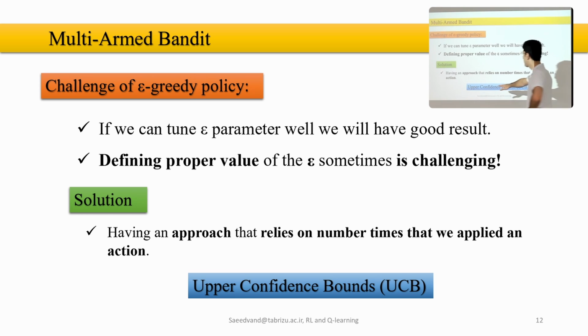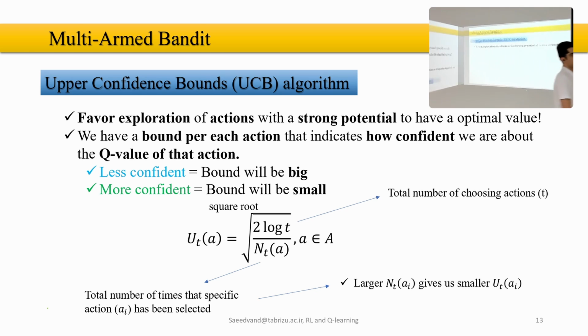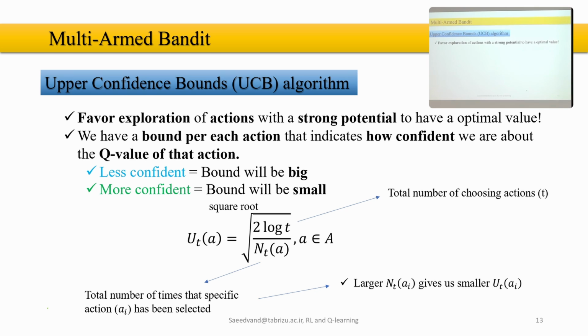So upper confidence bound, or UCB, is going to propose an approach to deal with this problem, and let's see how we can do that. The definition is: favor exploration of the actions with strong potential to have optimal value.